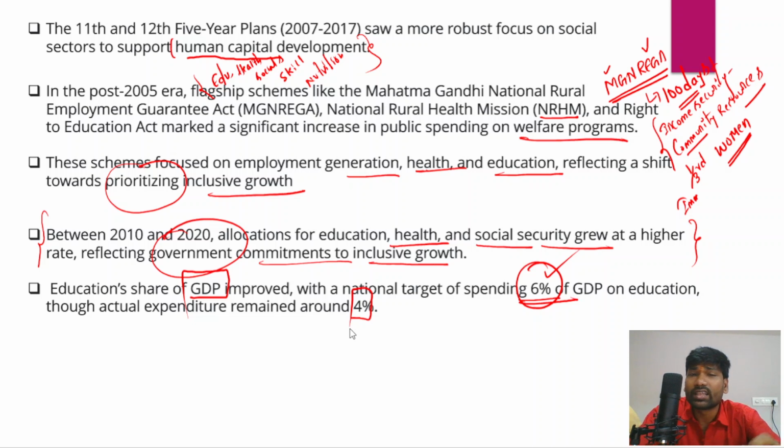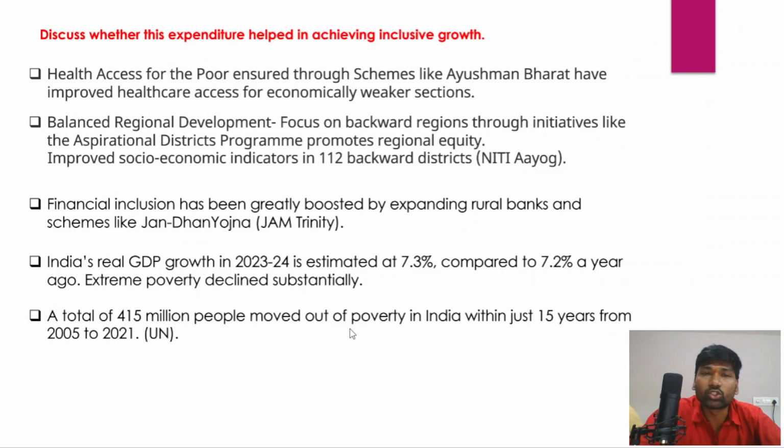Remember also that the expenditure on healthcare is not more than 1.5 percent, and in fact, National Health Policy 2017 emphasized that the government should spend at least 3% of its GDP on the healthcare sector, and that is very important to achieve universal health coverage.